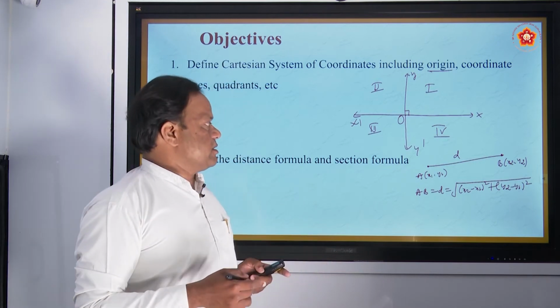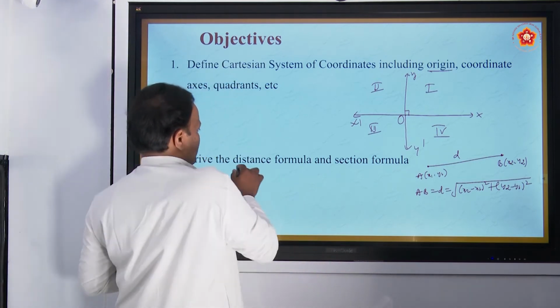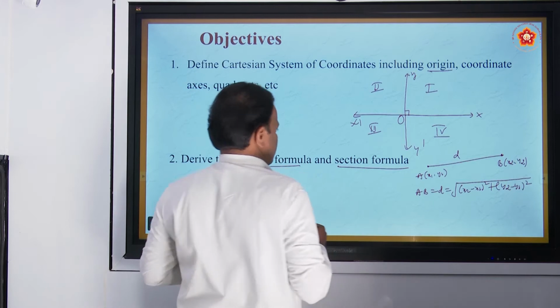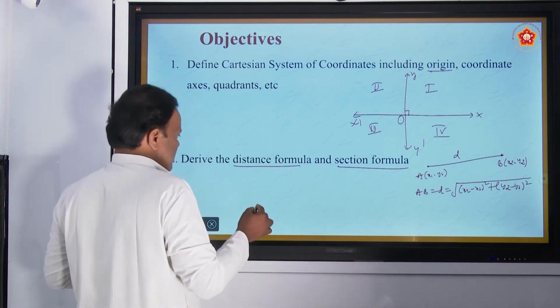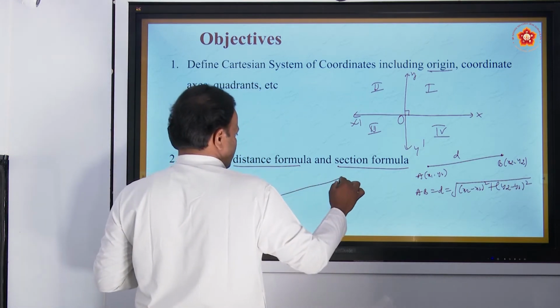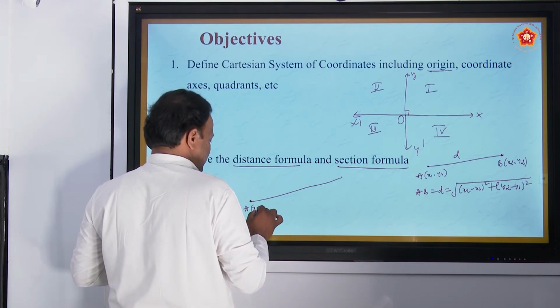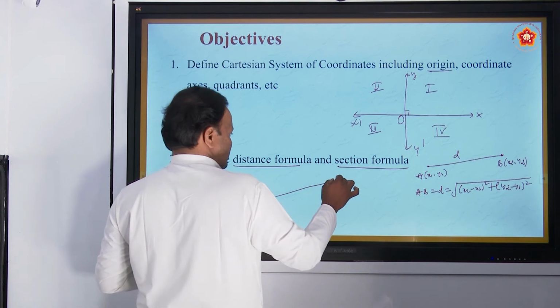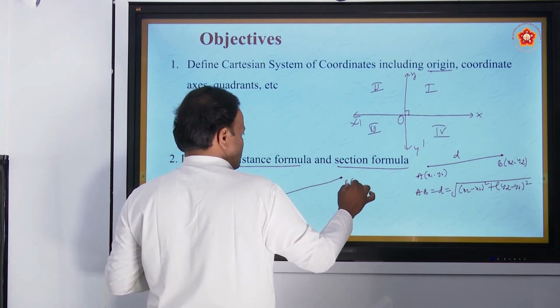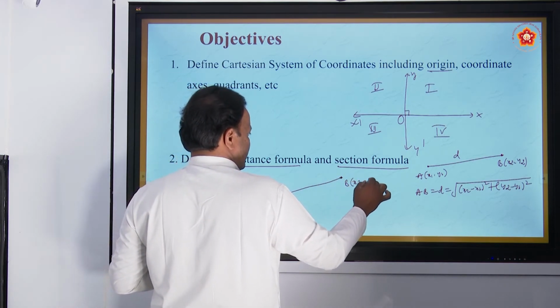This is the distance formula. What about the section formula? What is the section formula? The section formula gives the coordinates of the point that divides the line joining two given points in some ratio.